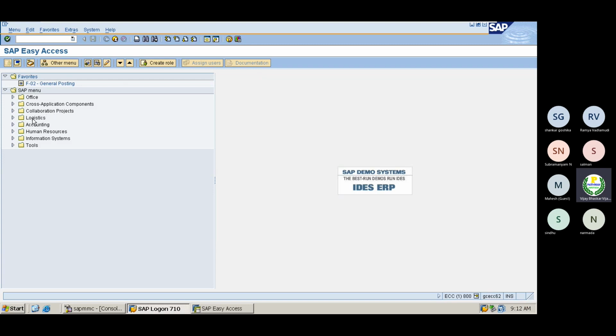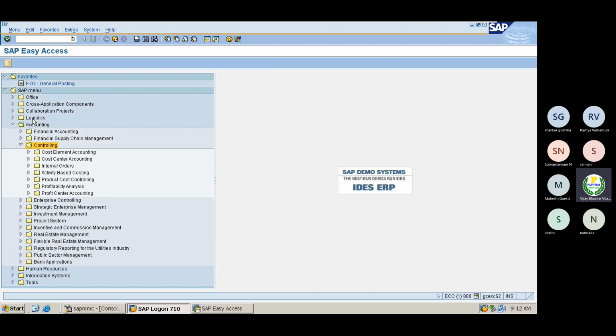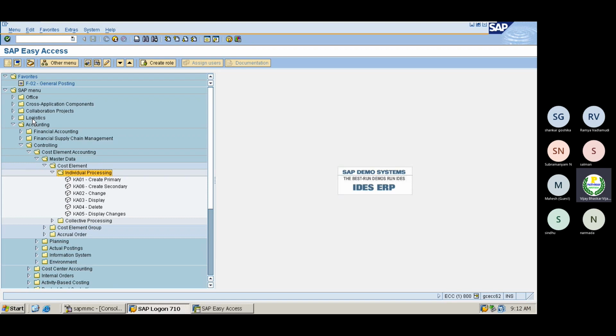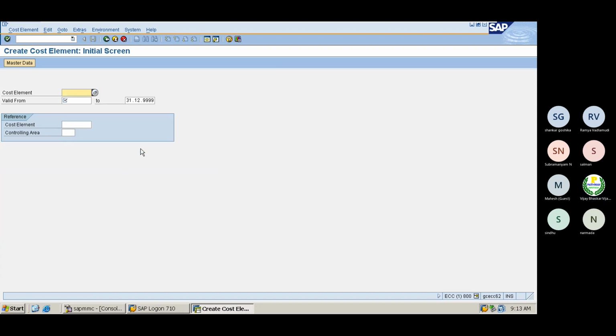Accounting, financial controlling, cost element accounting, master data, cost elements, individual processing. You can see here KA01 was the transaction code if I want to create any primary cost element. Let me double click here. This is one way I can go here and create the primary cost element. This is option number one.